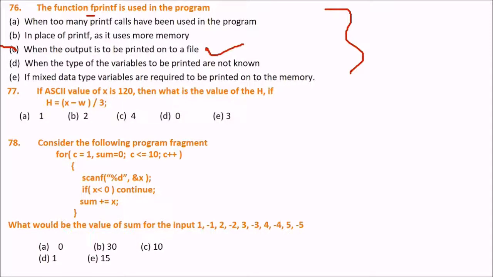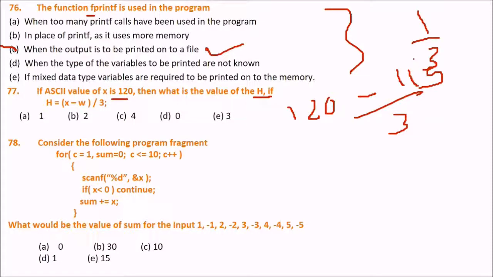Next is if the ASCII value of x is 120, then what is the value of h if h is given by x minus w by 3? Can you find out the answer? See, I'll tell you. X in ASCII is 120. What is w? 119. So 120 minus 119 by 3 will be 1 by 3. And because h is an integer, 1 by 3 will give 0. So what will be our answer? The answer will be D.